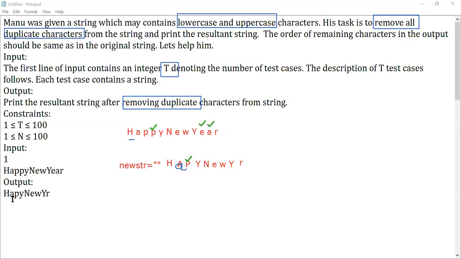So now you can notice that we got our output after removing the duplicates. So I believe it is clear with the question. Remove the duplicates, don't change the order of the string, and try to print it. This is your question. Start doing this program. Y occurs 2 times, but this Y is in uppercase and this Y is in lowercase. That's the reason they didn't consider that.